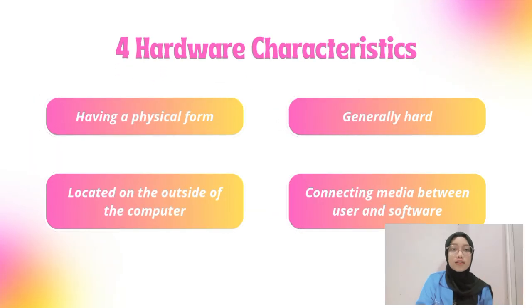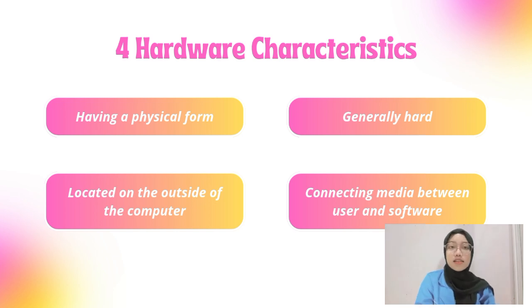Next, 4 characteristics of hardware. The first, having a physical form. One of the differences between software and hardware is its form. Software can only be seen in appearance but does not have a physical form, while hardware has a physical form that can be seen and felt. The second, general hardware. Some examples of hardware are keyboards, printers, scanners, and hard disks.